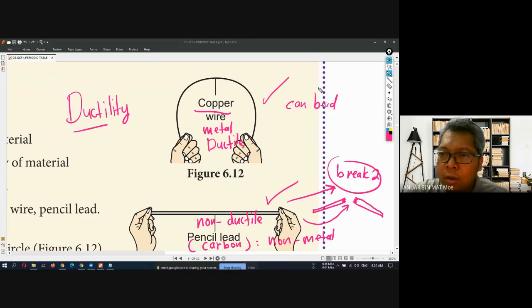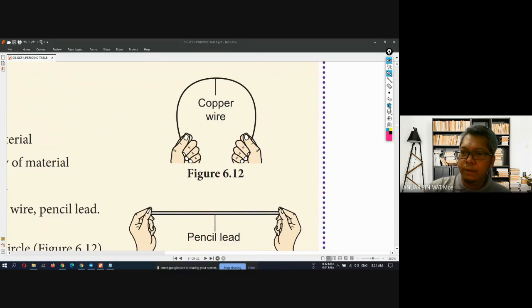Okay, copper or the metal can bend. This is what happens to the metal. When you try to bend it, it can bend, or it is ductile. For non-metal, usually it will break. It is non-ductile. Okay. Right. Next one.